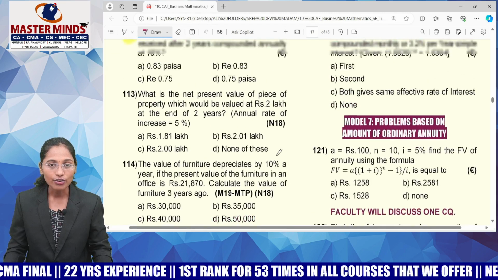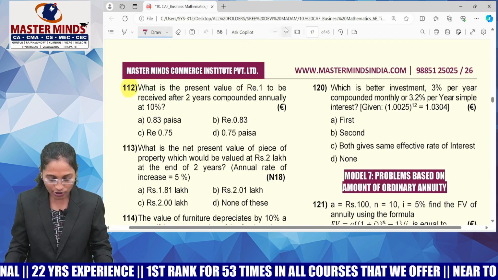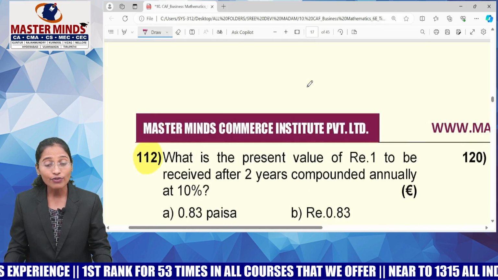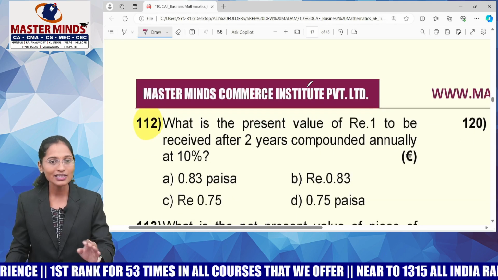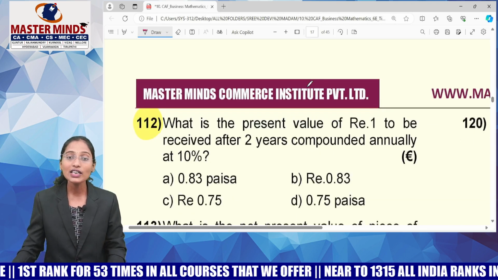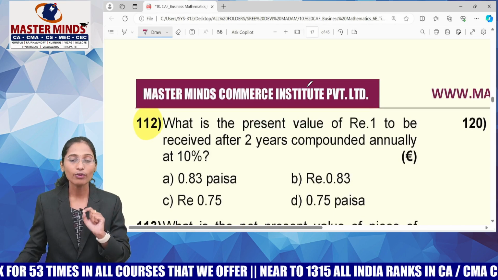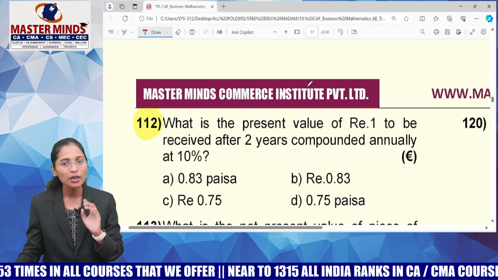So, okay, let's get into the next MCQ, guys. The next MCQ is MCQ number 112. Look at the question, guys. There's a chance of ambiguity in the units, guys. That's why I took this MCQ. What is the present value? So what is it we need to calculate? Present value. Present value means I need to calculate principal.